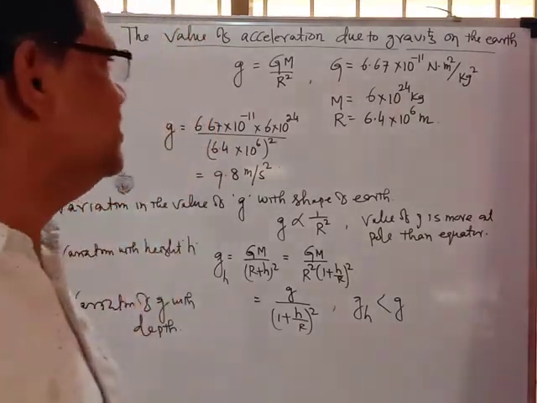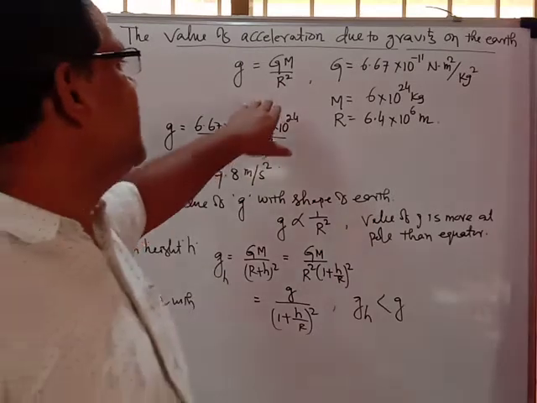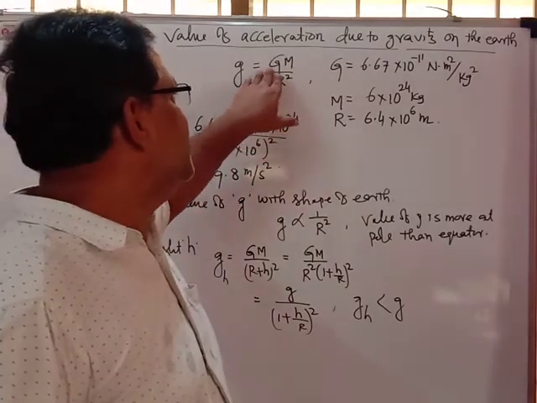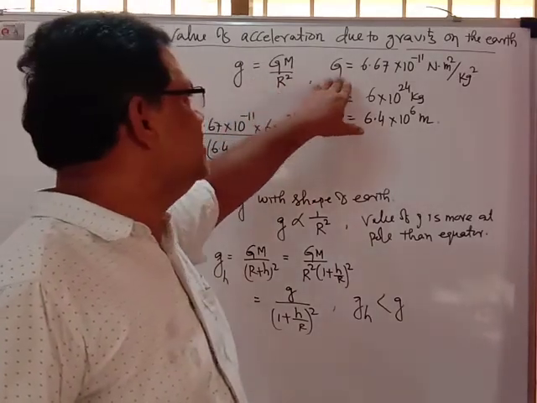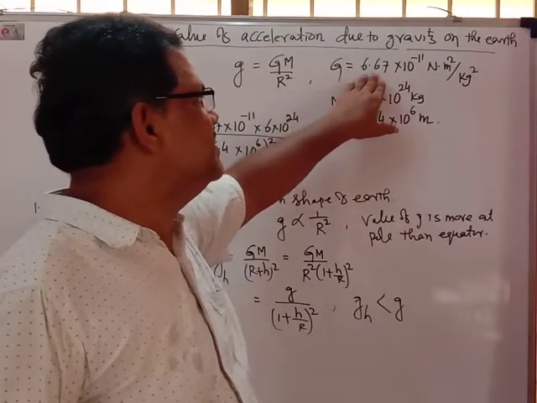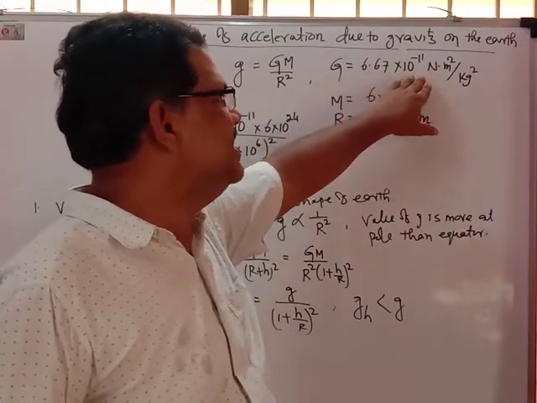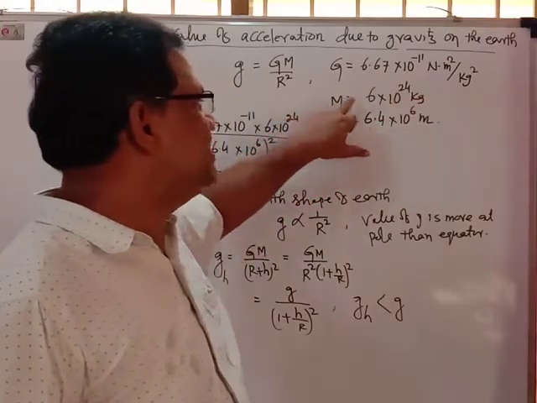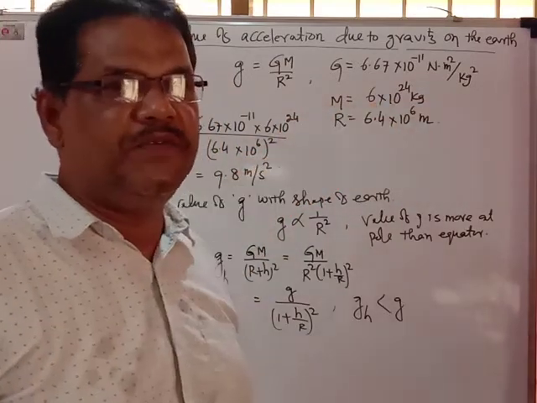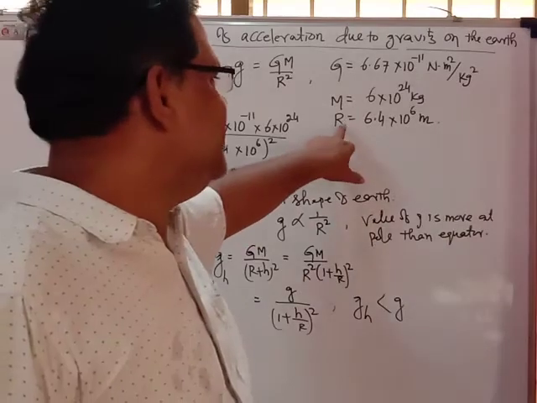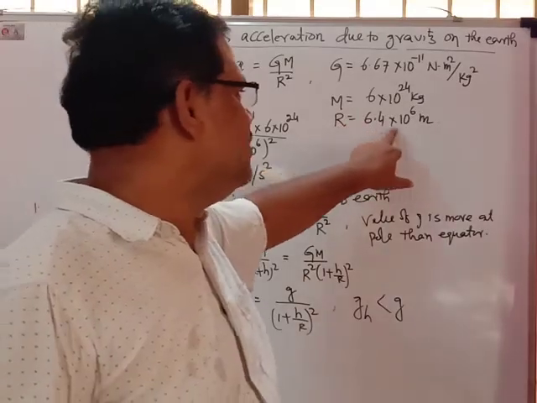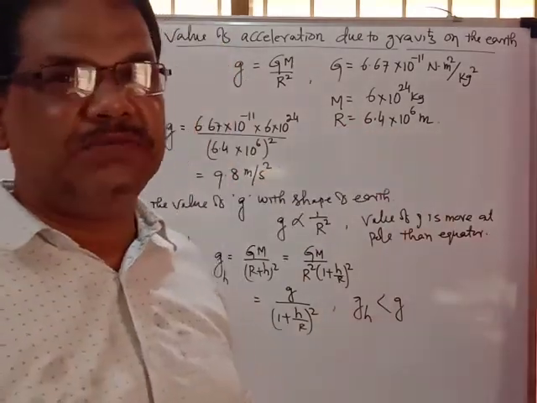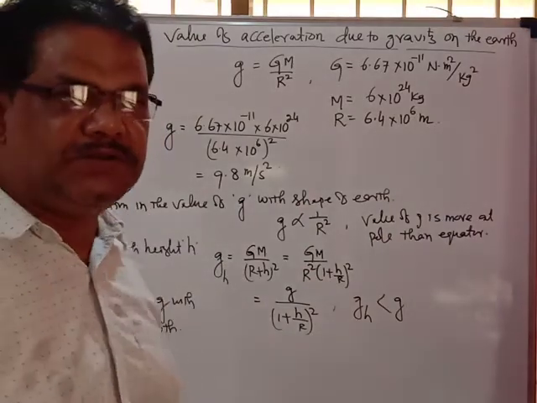On the surface, g equals GM by R square, where G equals 6.67 into 10 to the power minus 11 Newton meter square per kg square, mass of the earth equals 6 into 10 to the power 24 kg, and the radius of the earth equals 6.4 into 10 to the power 6 meter. You have to note this down. You have to remember this.